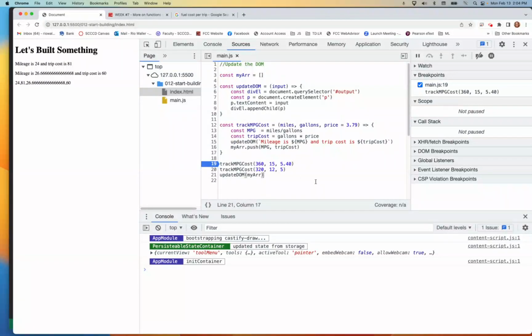Again, let's see what you guys ended up doing with this. But some interesting changes I did here were that I used template strings to pass a string that had variables from the function into the update DOM function. Naming it input, but we know it was a string. And when I did it at the very end where I called update DOM, I actually passed in the whole array.